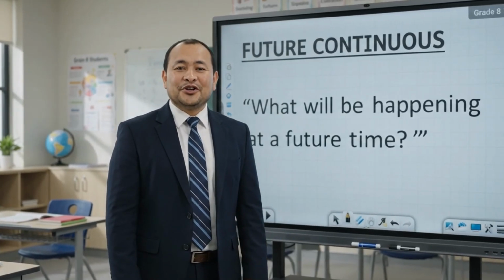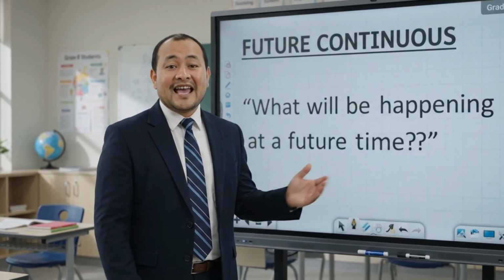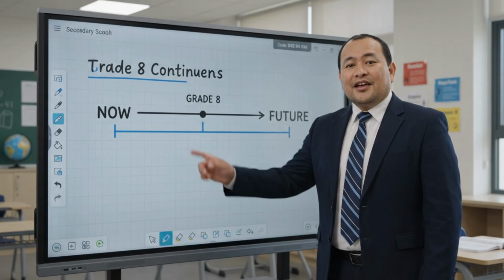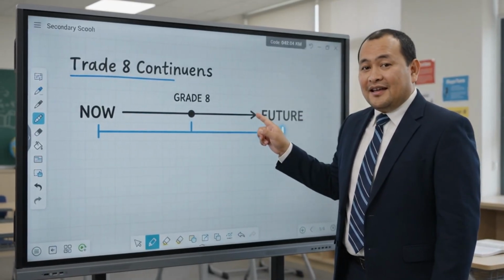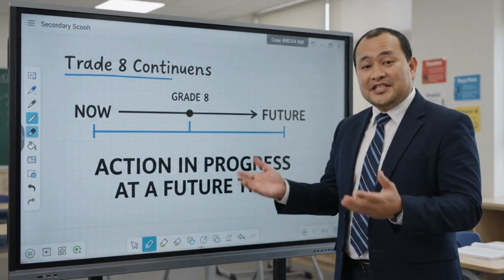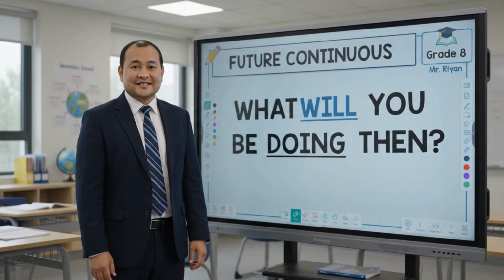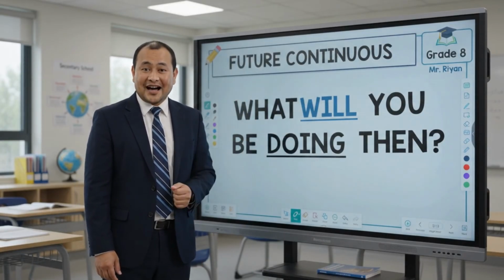Today, we're going to learn the future continuous tense and how to talk about actions happening at a specific time in the future. The future continuous describes an action that will be in progress at a particular time in the future. The key question is, what will you be doing at that future time?